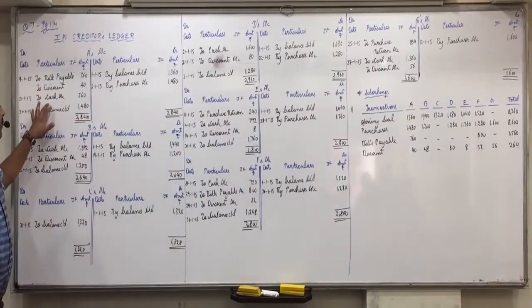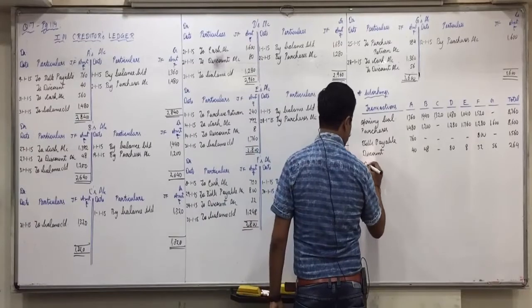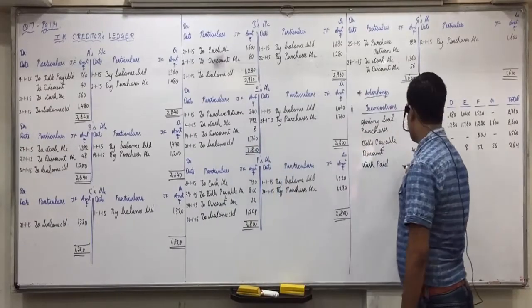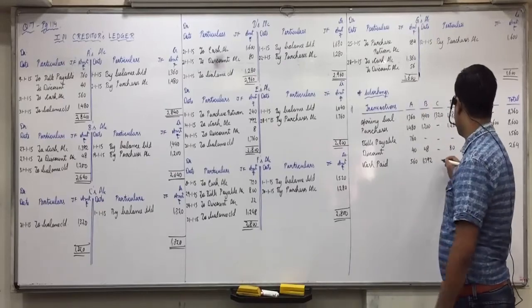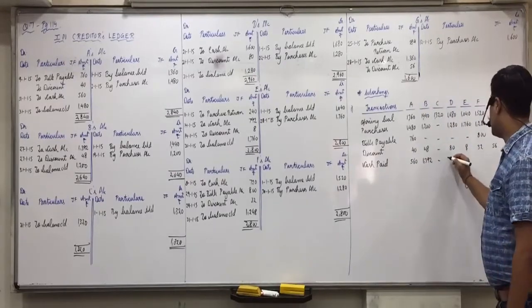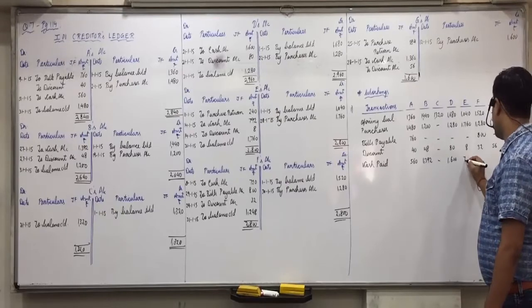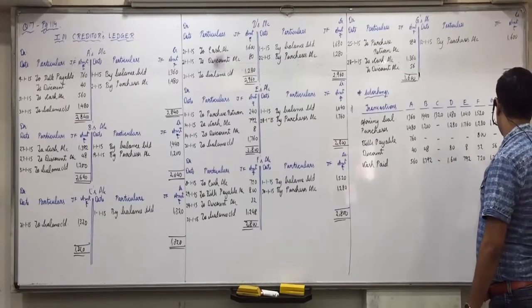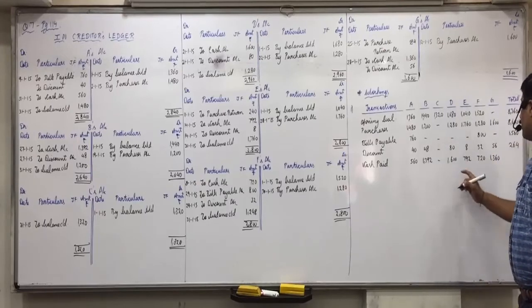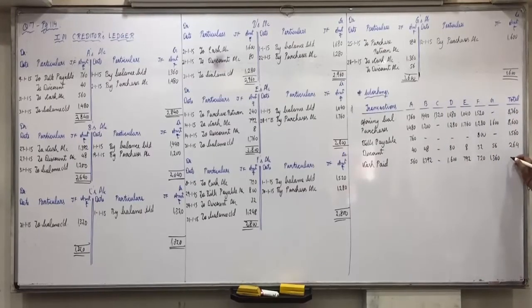Then after discount we have cash paid. 560 in A, 1392 in B, nothing in C, 1600 in D, 792 in E, 720 in F, and 1360 in G. So 6424 total payments. Did you understand this, everyone?